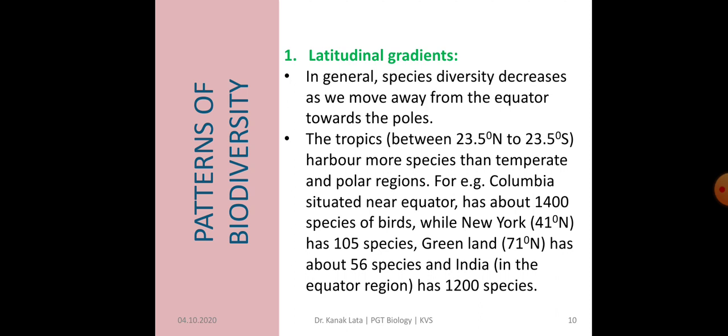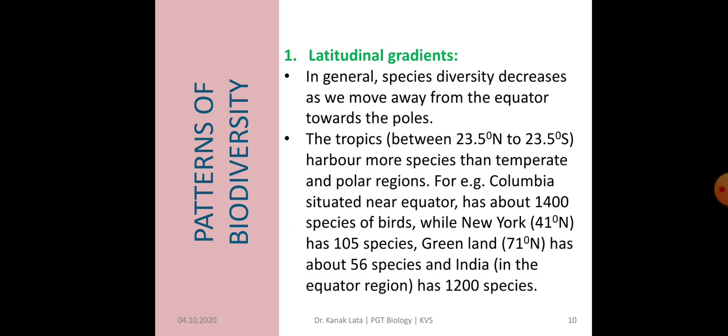For example, Colombia, situated near the equator, has around 1,400 species of birds, while New York, situated at 41 degrees north, has 105 species of birds, whereas Greenland, situated near 71 degrees north, has about 56 species, and India in the equatorial region has 1,200 species.